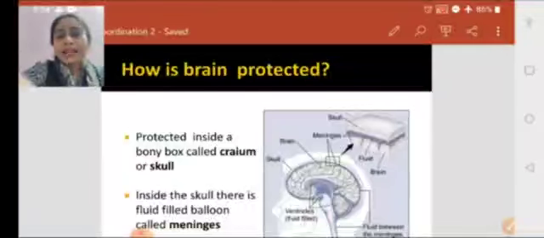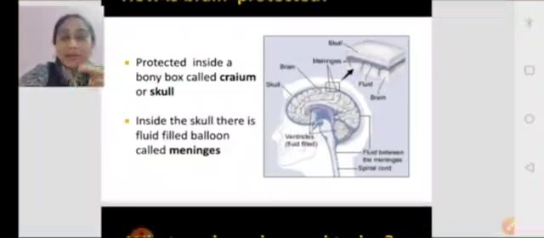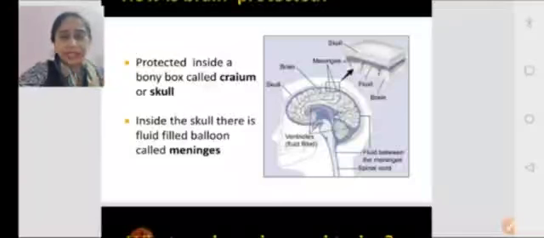Inside this bony cranium, what is there? There are three membranes, which we call meninges, and in between these membranes there is a space with some kind of fluid, the cerebrospinal fluid. And this fluid functions as a shock absorber. If we get some injury, the fluid will absorb the shock, and the brain will be protected inside the meninges as well as the cranium.